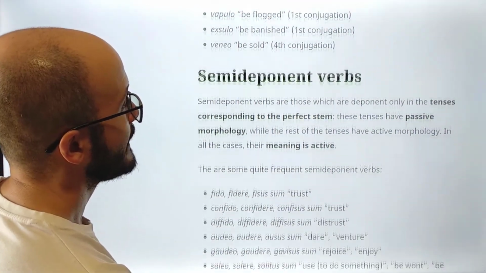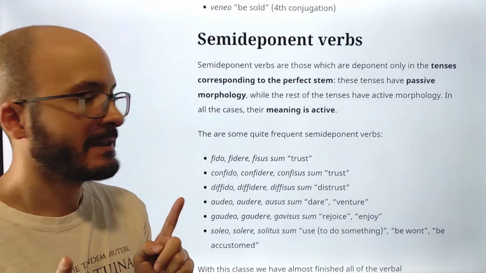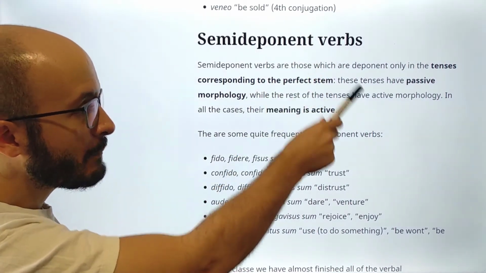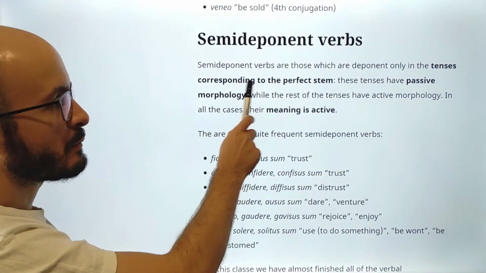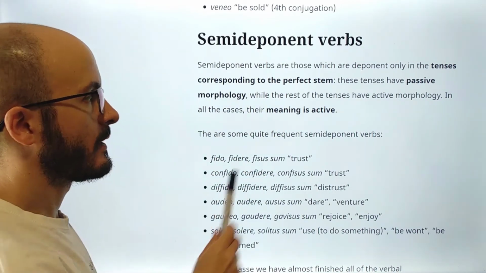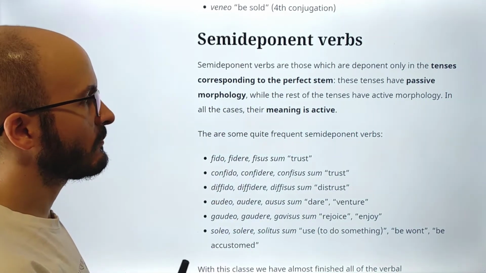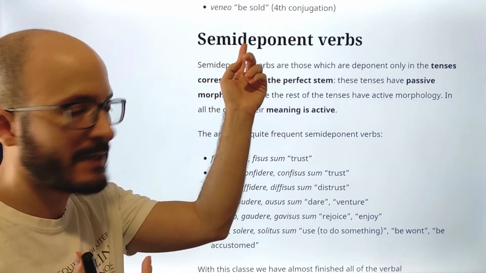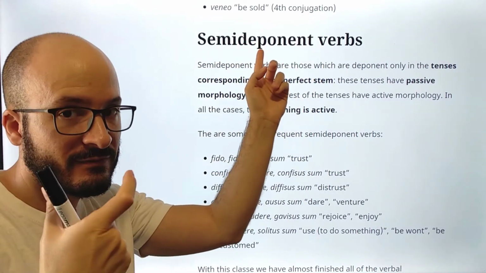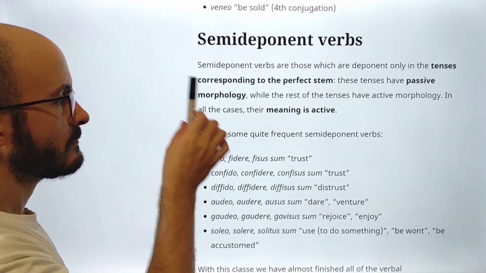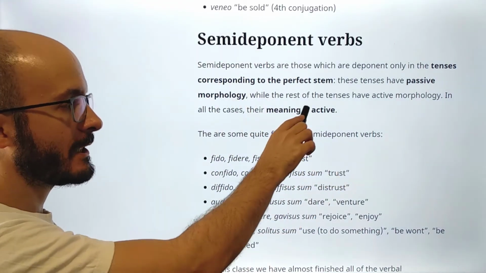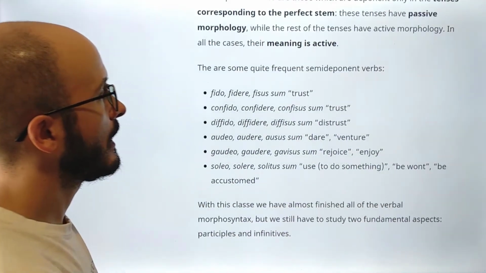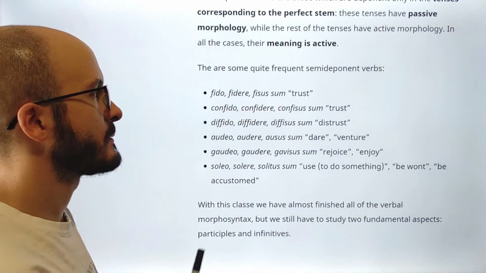Okay, and last, semi-deponent verbs are those which are deponent only in the tenses corresponding to the perfect stem. These tenses have passive morphology, while the rest of the tenses have active morphology. That's why they are semi-deponent, so they are half deponent. In all the cases, their meaning is active. Okay? Now, some frequent semi-deponent verbs.